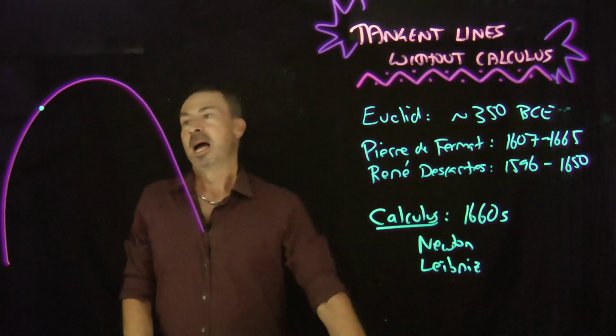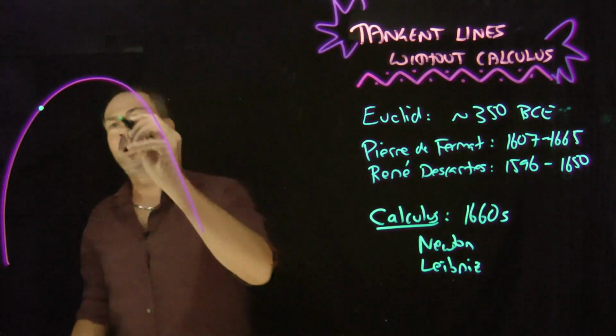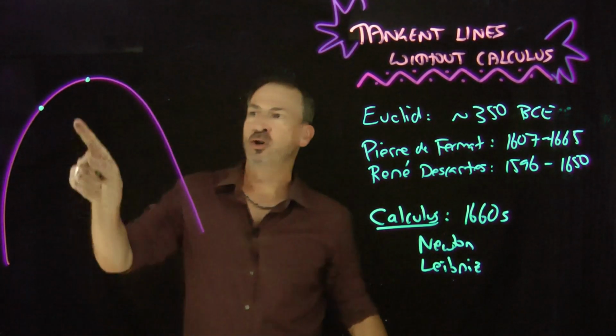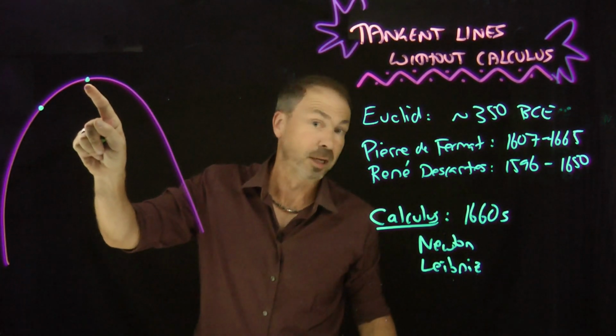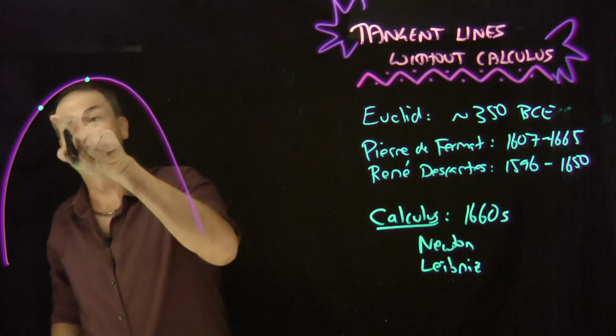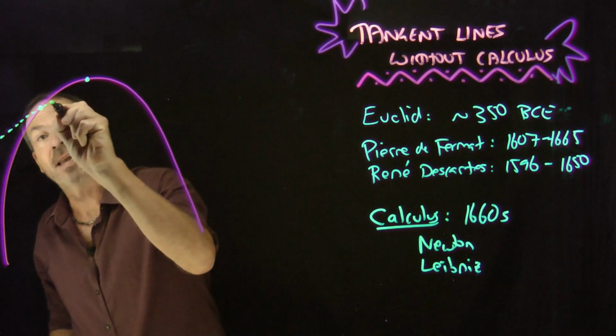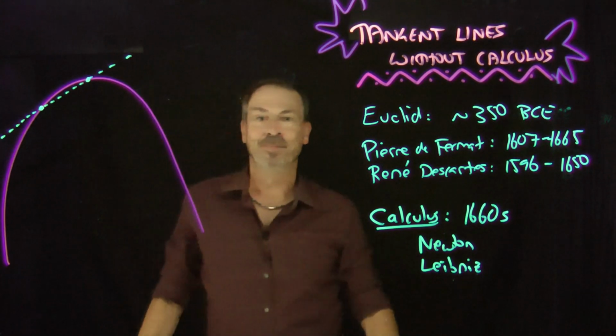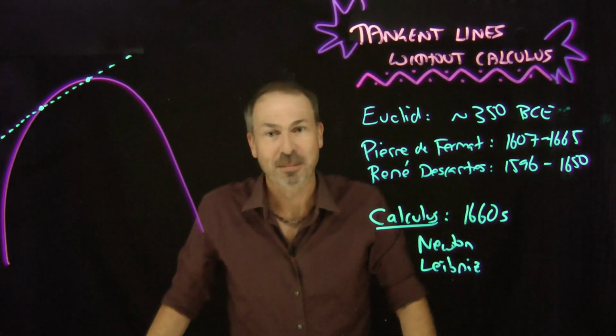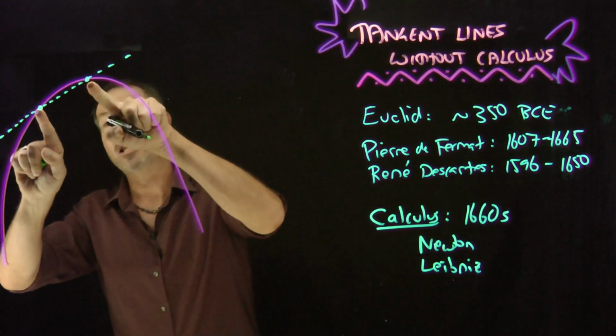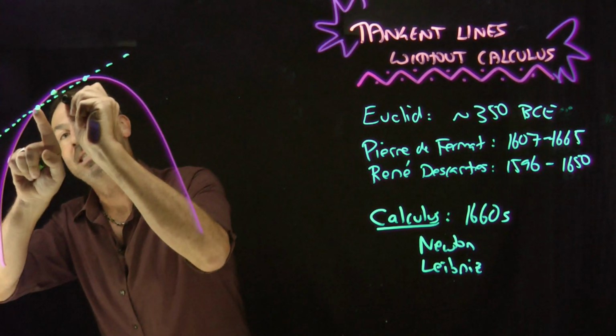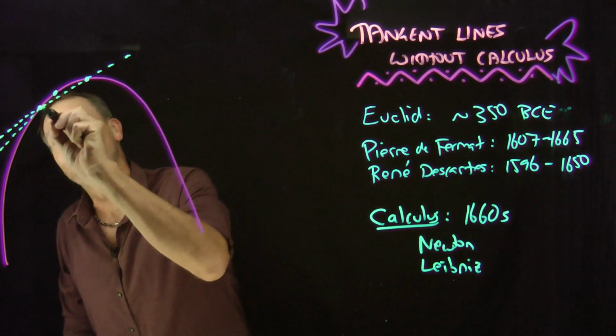You say, okay, I don't know how to quite find the tangent line, but I could find the equation of a secant line. Choose another point on the curve, whose coordinates I presumably know, in which case if I know the coordinates of two points, I know the equation of that line. There's a secant line. He said, okay, that's not a very good approximation to the tangent line, so then choose another point close to the point you're interested in. Do the secant line between those two.